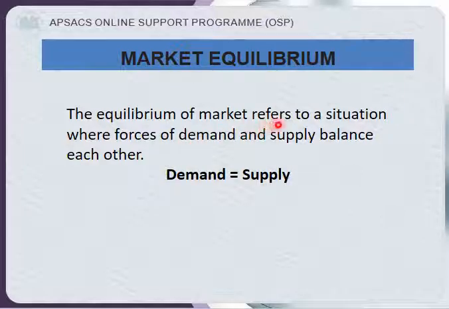So demand should equal supply, then the price will be advisable, you can say, because the buyers and suppliers both are in the same ratio, then the price will be okay or advisable for the buyer as well as supplier both. So this will be the market equilibrium situation.